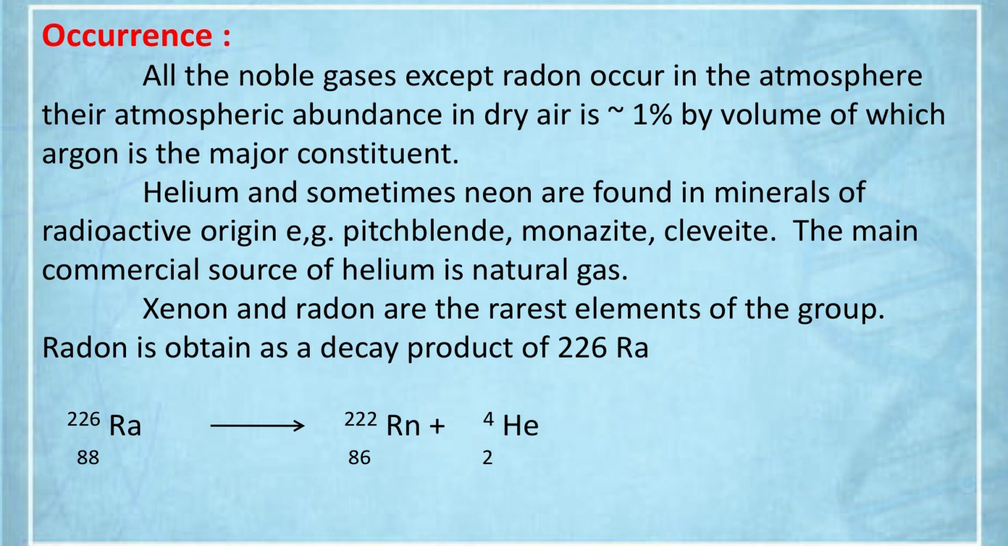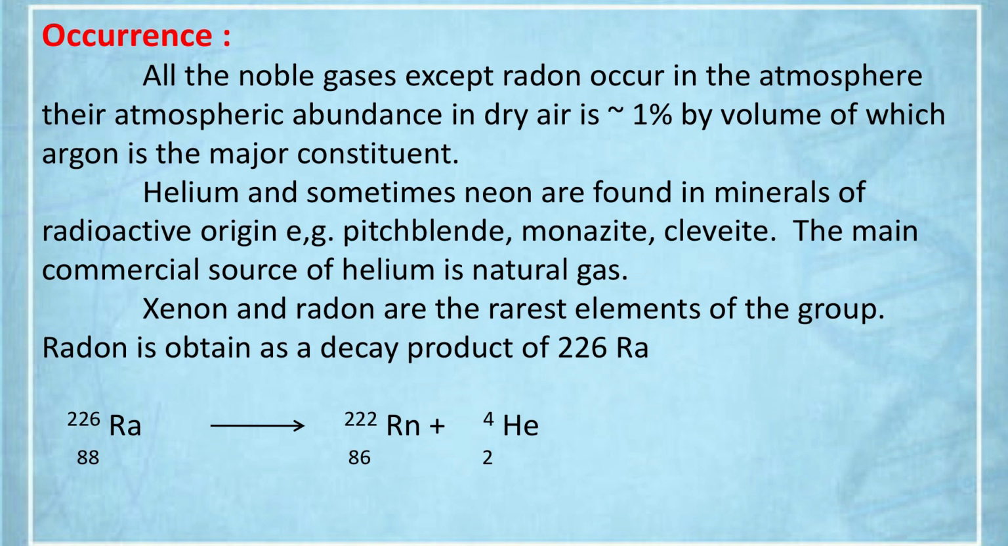All the noble gases except radon occur in the atmosphere. I have discussed this one, and the percentage by volume is 1%. Helium and sometimes neon are found in minerals of radioactive origin, such as pitchblende, clevite, monazite, etc. The commercial source of helium is natural gas. In natural gas, the helium is available to a greater extent.